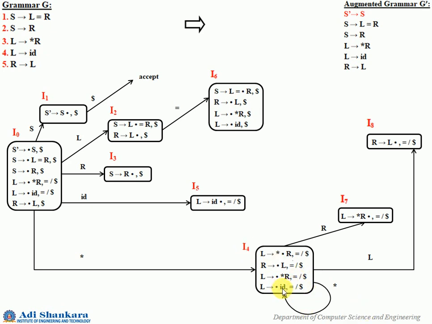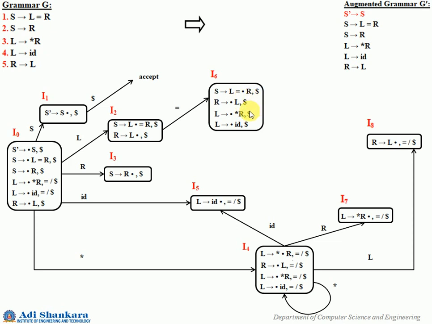Now see ID. So it is L gives ID dot, so if you just note it here, it is the same. So I4 on ID goes to I5. Now from I4 all those transitions are over. From I5 you cannot have any more transitions. Let us consider I6. Here you can have R transition, L transition, star and ID.